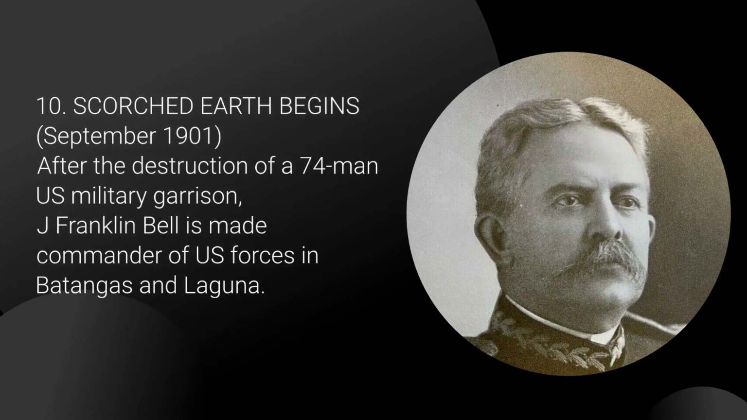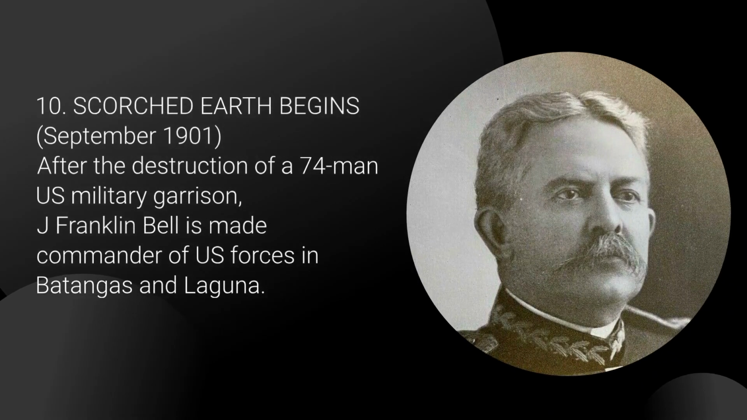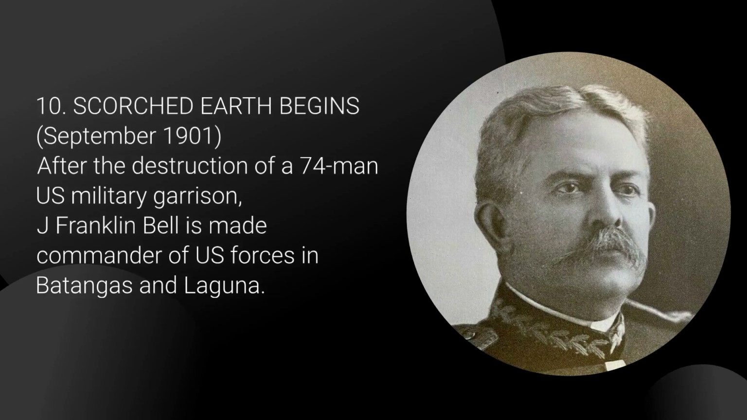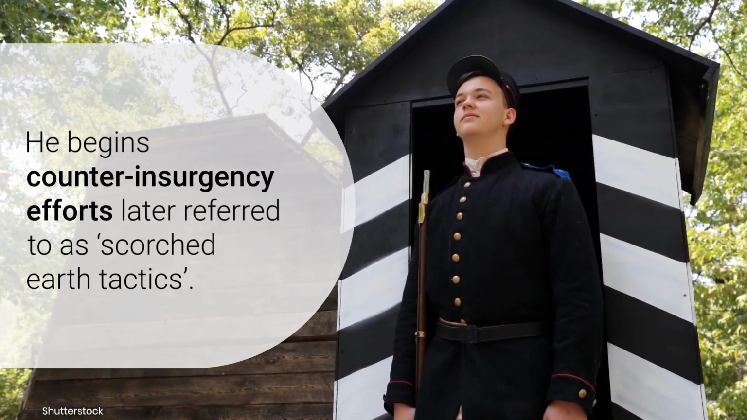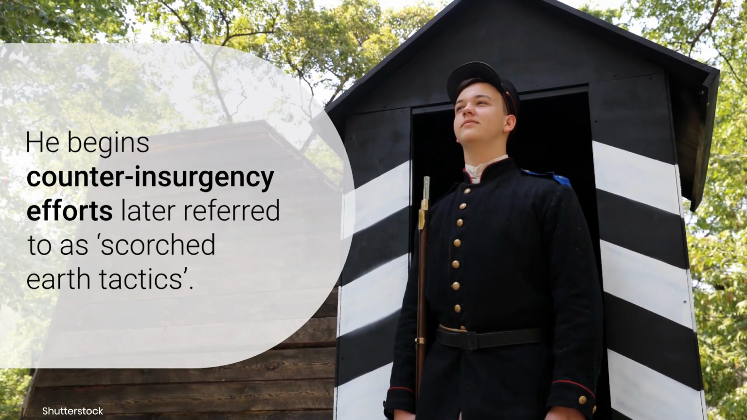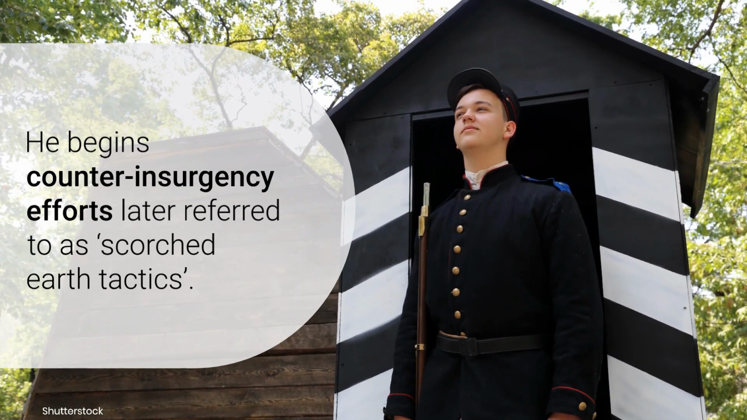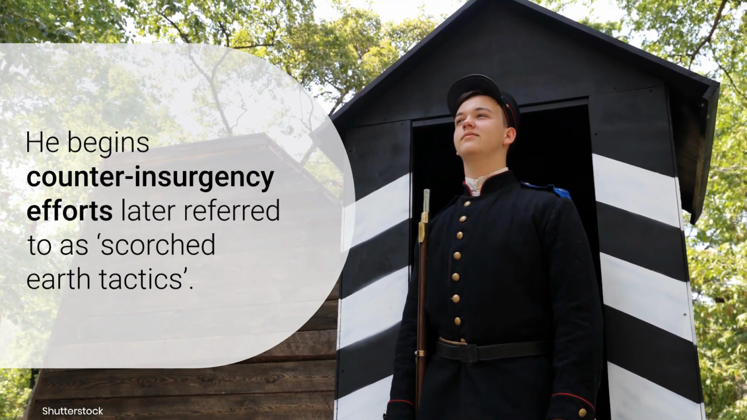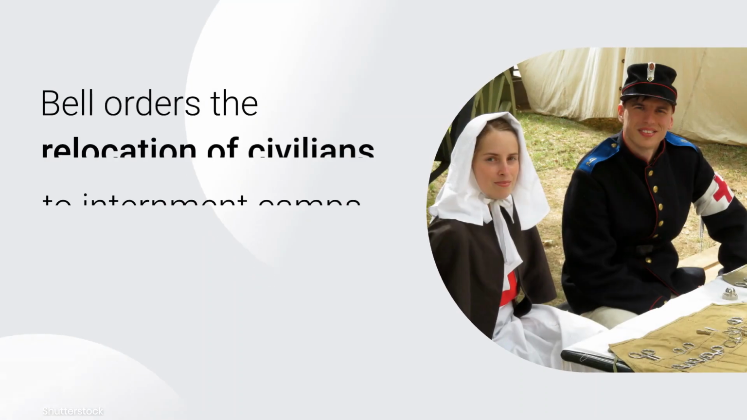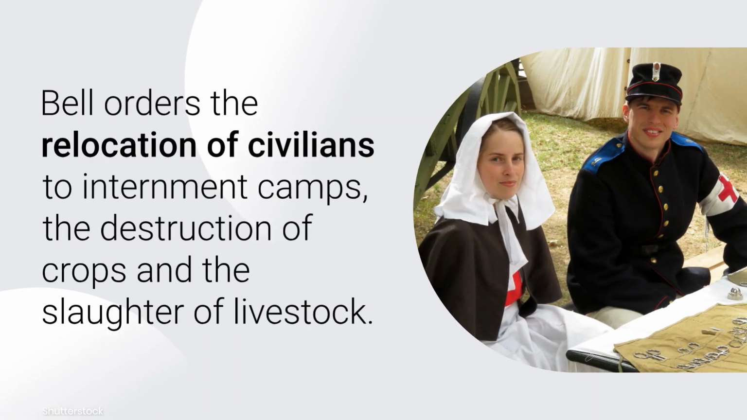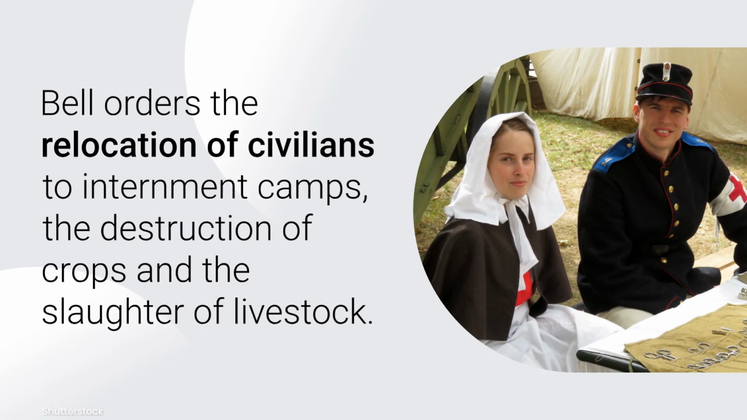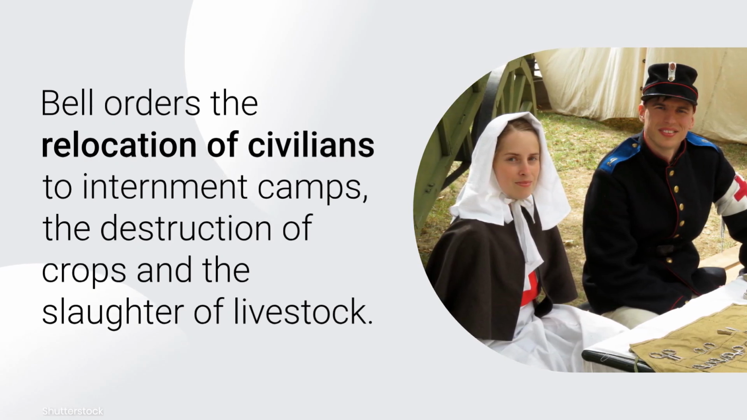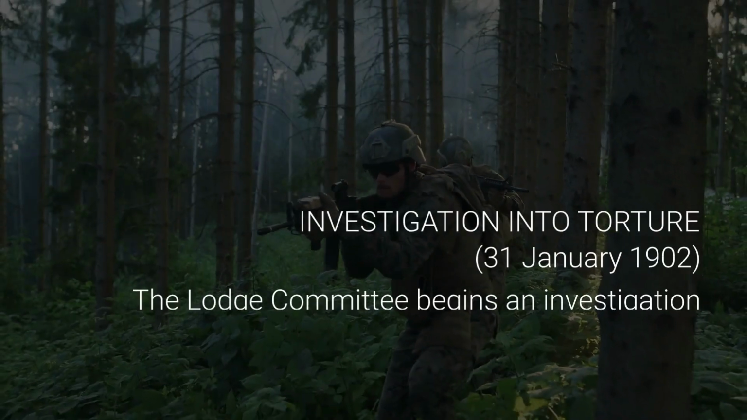Scorched earth begins, September 1901. After the destruction of a 74-man U.S. military garrison, J. Franklin Bell is made commander of U.S. forces in Batangas and Laguna. He begins counterinsurgency efforts later referred to as scorched earth tactics. Bell orders the relocation of civilians to internment camps, the destruction of crops, and the slaughter of livestock.